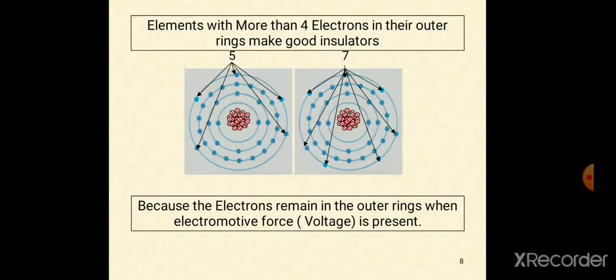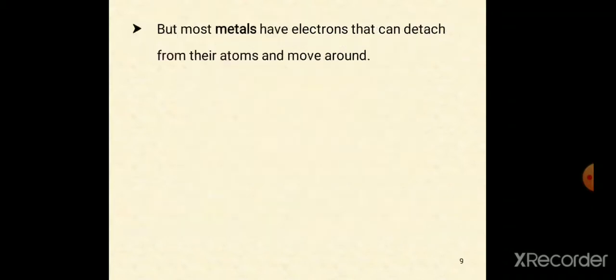Generally, elements with more than 4 electrons in the outer orbital are good insulators. The thing is, more than 4 electrons should be present in the outer orbital. That orbital is called the valency orbital. If we have more than 4 electrons, it does not have free electrons. We can see this in the diagram.